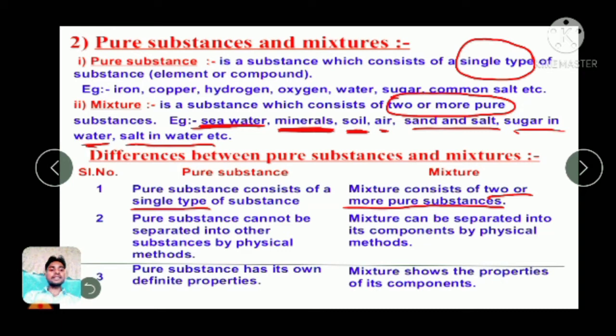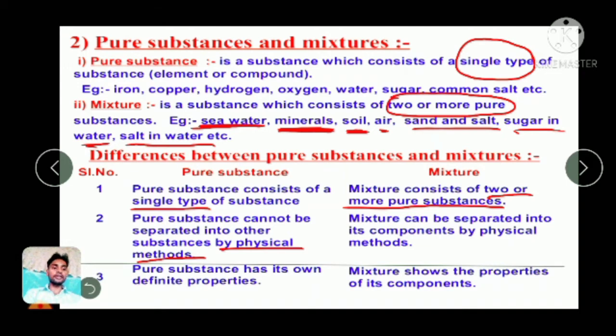Okay, pure substances cannot be separated into other substances by a physical method. Let me clarify the physical method. Physical methods are those methods in which you notice no change in composition takes place.